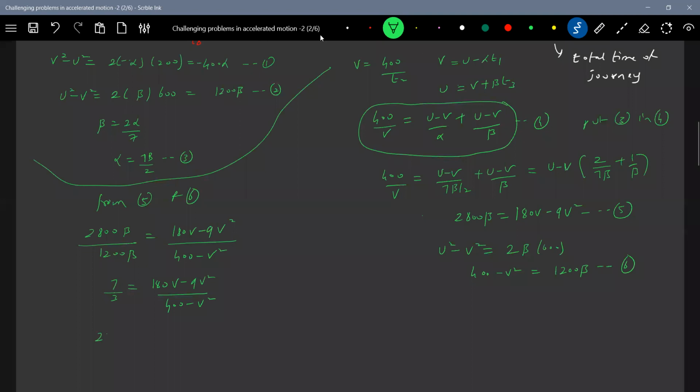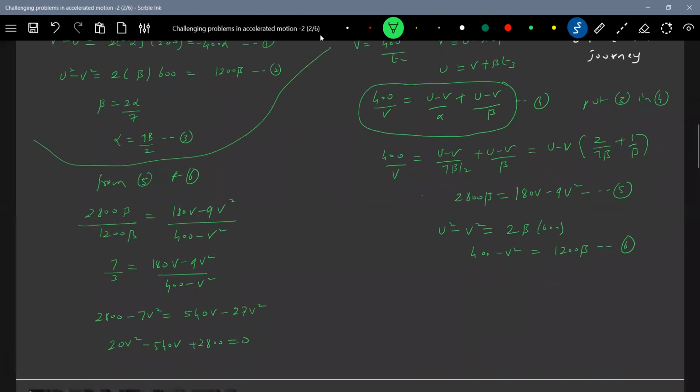So 2800 minus 7 V square equal to 540 V minus 27 V square. Solving this, 20 V square minus 540 V plus 2800 equal to 0. Solving this, we'll get an expression for V.